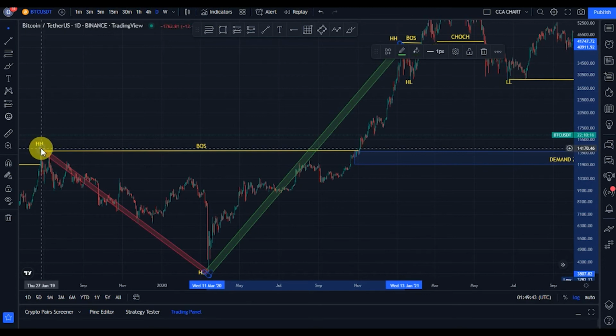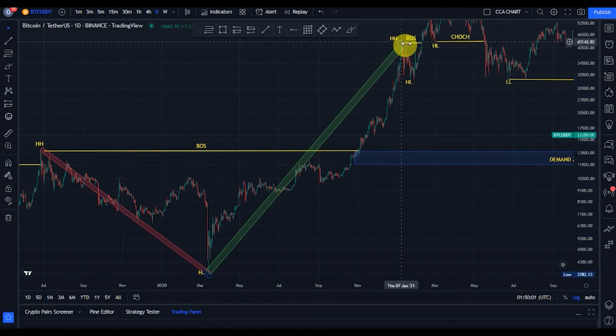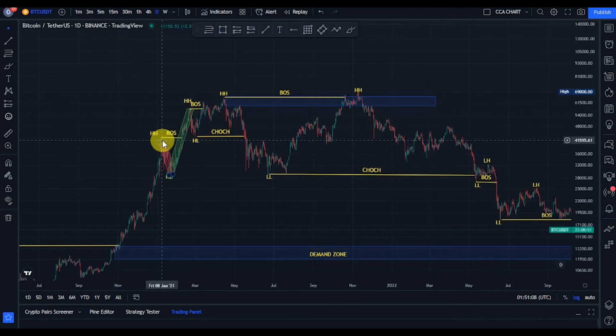The bears took price from that 13,900, pushed price back to about 3,700. And guys, expecting another break of structure to the upside. The bulls took price from the 3,700 and broke structure more to the upside and took price to about 43,100. The bears took price from there 41,500, pushed it back to about 28,000.